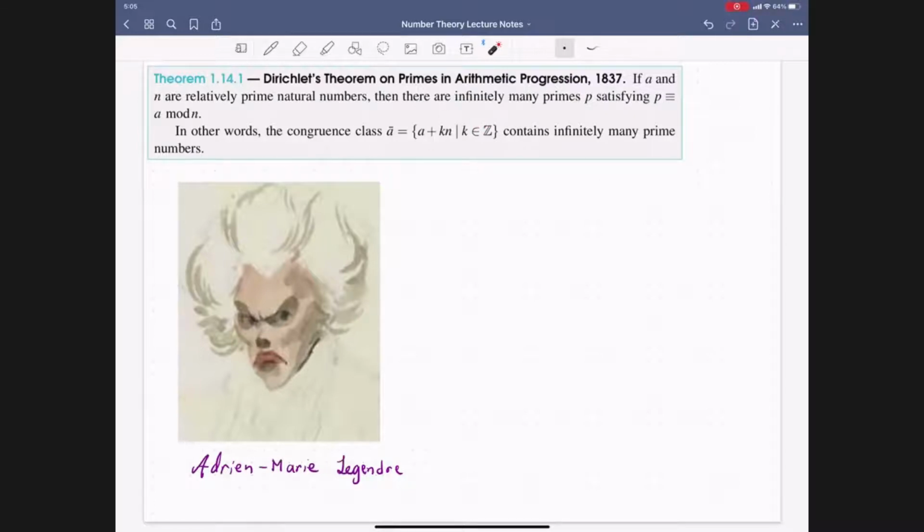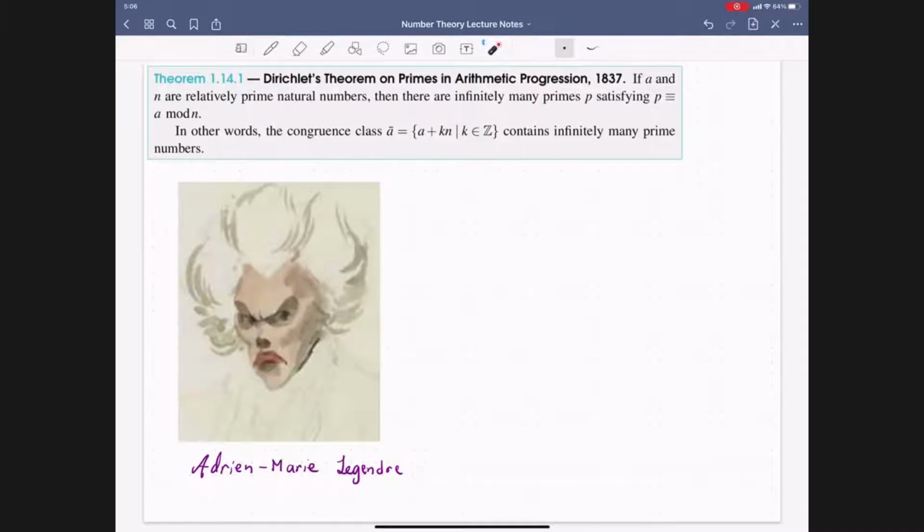So Legendre believed this to be true, did not justify it, and that was the major flaw in his argument. And so it would take almost 40 years, well, exactly 40 years until it was finally proven by Dirichlet. And for those of you interested in taking Caroline's course on analytic number theory, this is a result that is proven in that course. And so here's a picture of Legendre, the only known picture, it seems, of him. He just seems bitter in this picture as well, which is quite interesting given the many quotes attributed to him against Gauss.